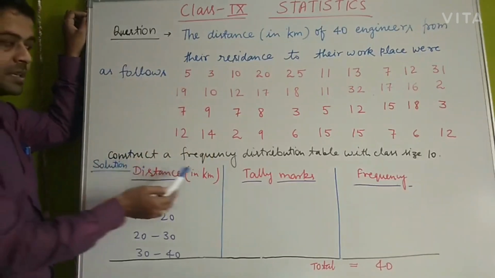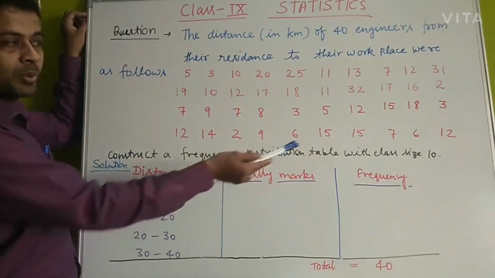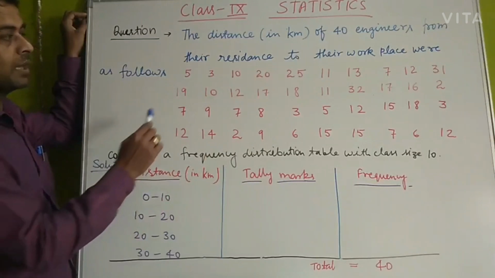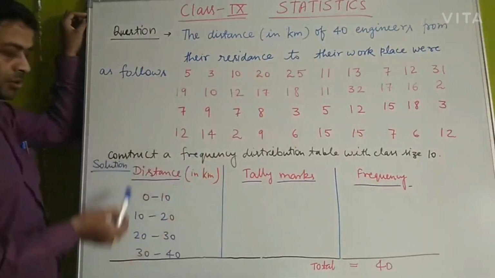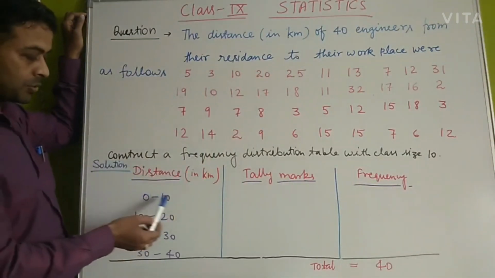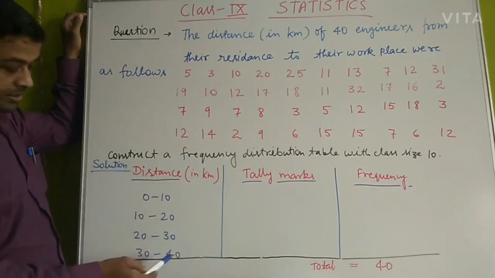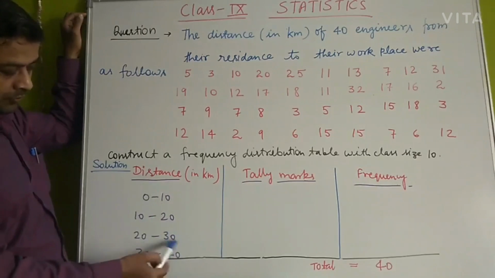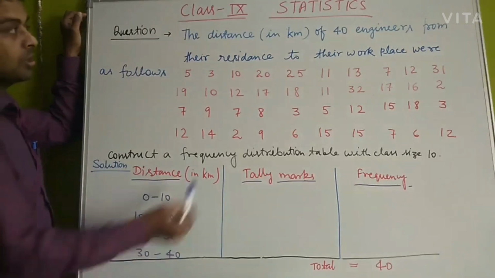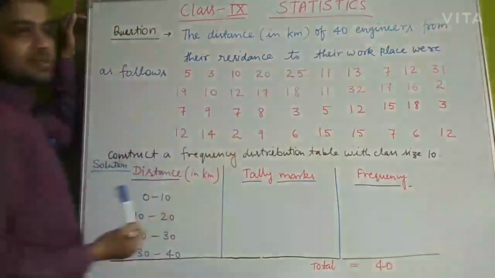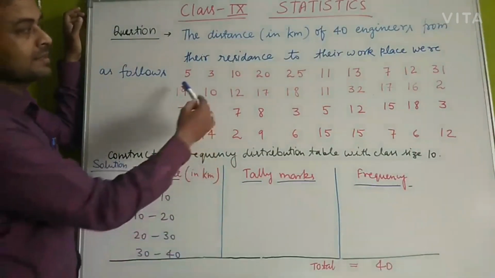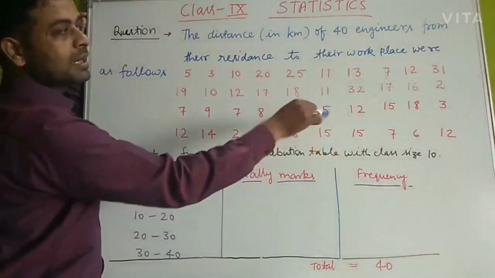We have to construct a frequency distribution table with class size 10. So what we have done, we have divided this whole data into 4 groups: 0 to 10, 10 to 20, 20 to 30 and 30 to 40. This data is up to 40 not because these are 40 engineers, but just because the distances which are given to us are not greater than 40.